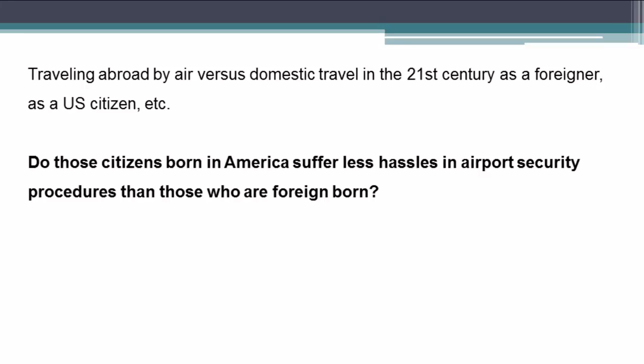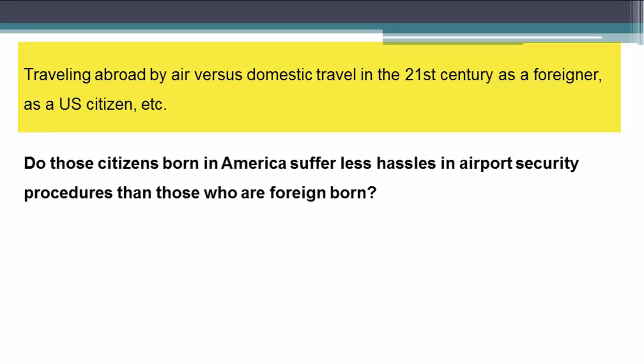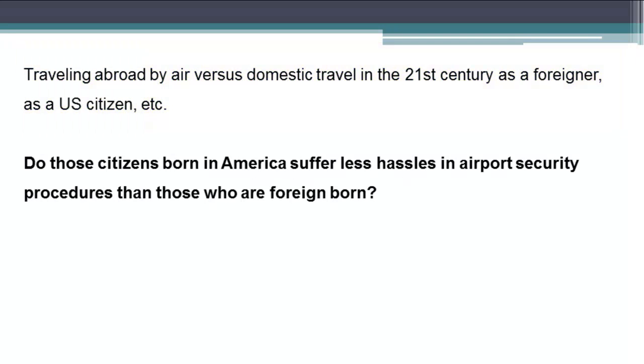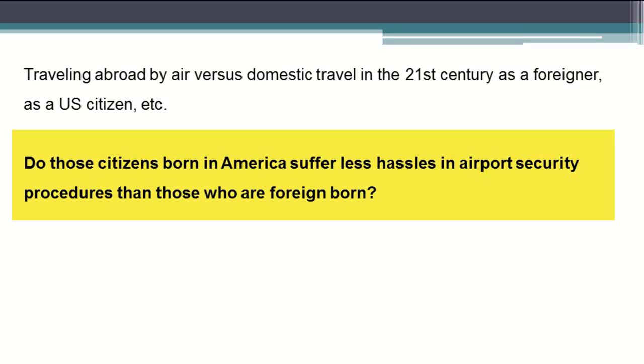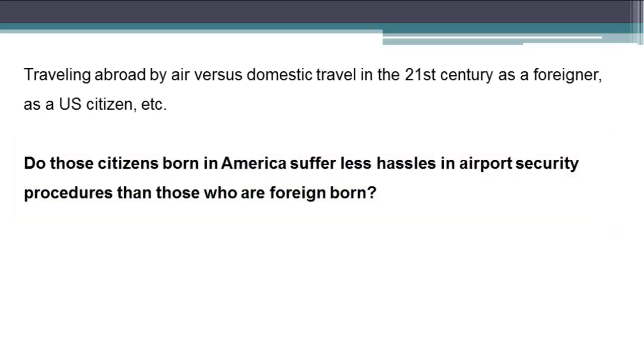In the other example, we had traveling abroad by air versus domestic travel in the 21st century as a foreigner or as a U.S. citizen. We're going to rephrase that into a topic sentence. Do those citizens born in America suffer less hassles in airport security procedures than those who are foreign born? That's a question, and that's leading to a certain type of development, which we're going to look at in later videos. Just trying to give you an idea of how to phrase your topic sentence and make it so that it's going to follow the thought that you want to develop.